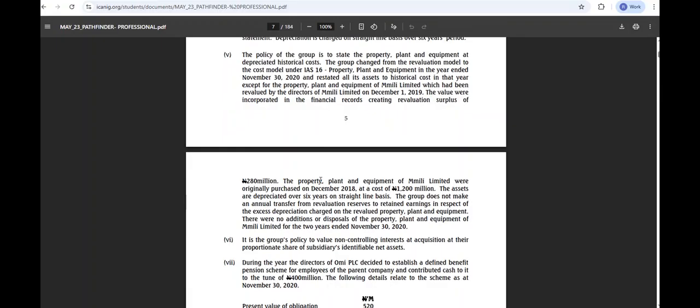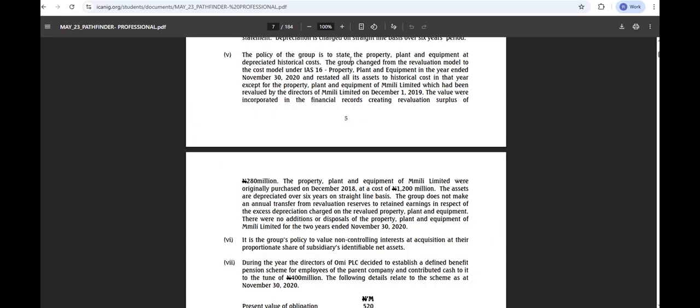So we have our historical cost. I think we've taken this information, have we not? Let's check it again. Now, the group policy. Okay, we have PPE for Emily here as well.